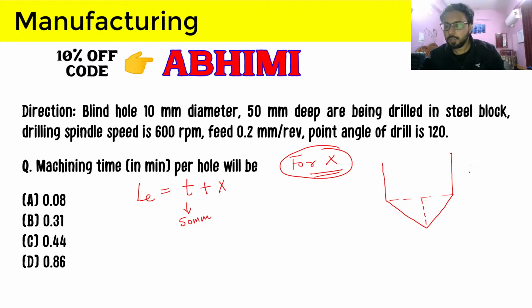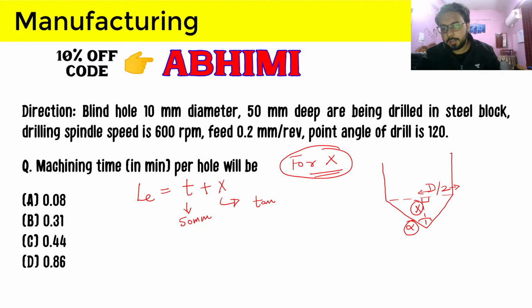So here this is 90 degrees, and this is diameter by 2, this length which we will use here, and this is the compulsory approach that we have to calculate. So the compulsory approach from this figure is x, and here is the point angle, let's take that as alpha.